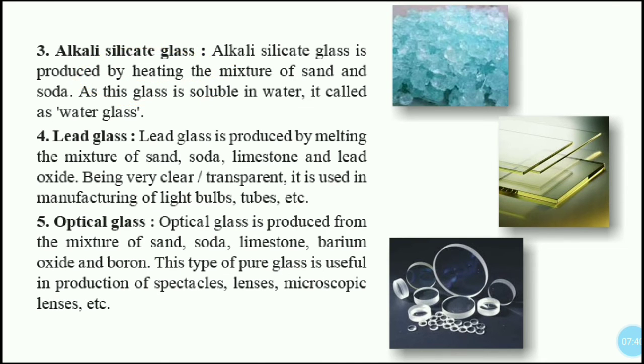Alkali silicate glass is produced by heating the mixture of sand and soda. This glass is soluble in water. It's called water glass. Then there is lead glass. Lead glass is produced by melting the mixture of sand, soda, limestone, and lead oxide. Being very clear and transparent, it is used in manufacturing of light bulbs and tubes.